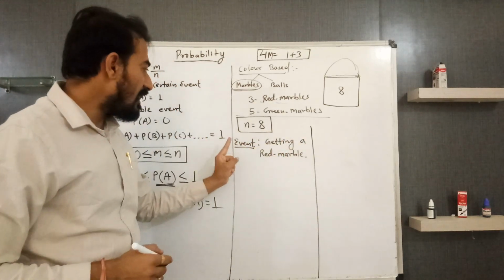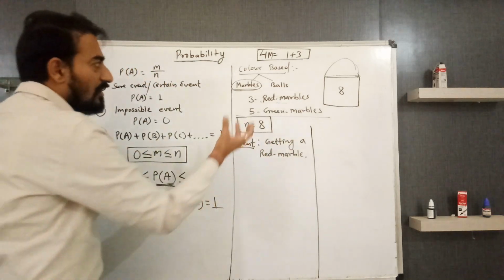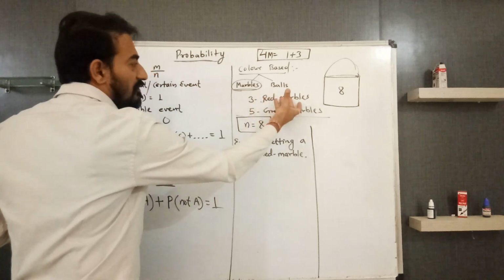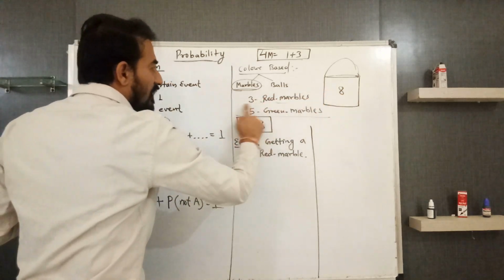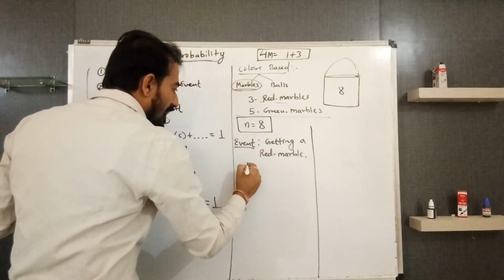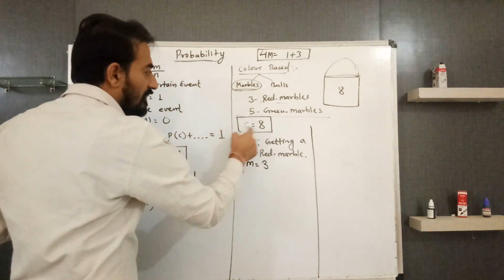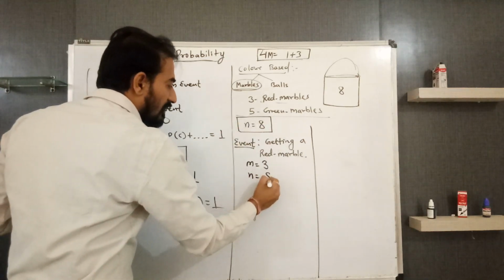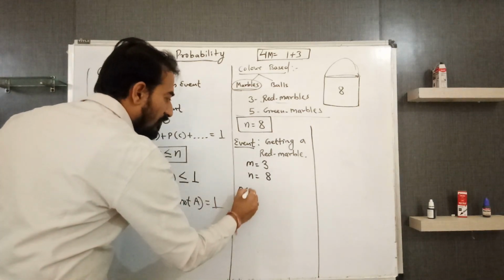You have to think about the number of red marbles in this bag. We have 3 red marbles. So for this event A, M is 3, and N is 8.